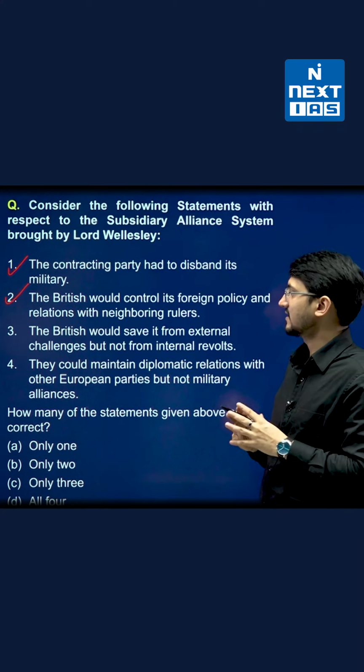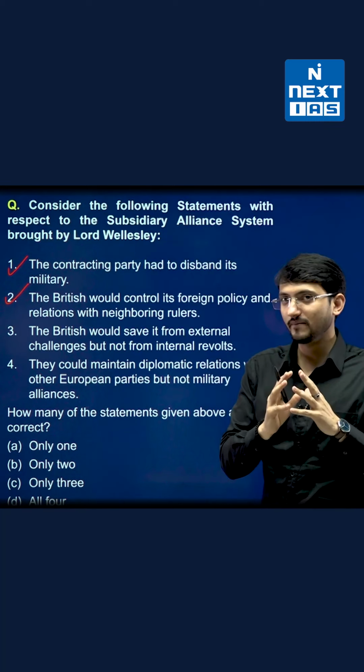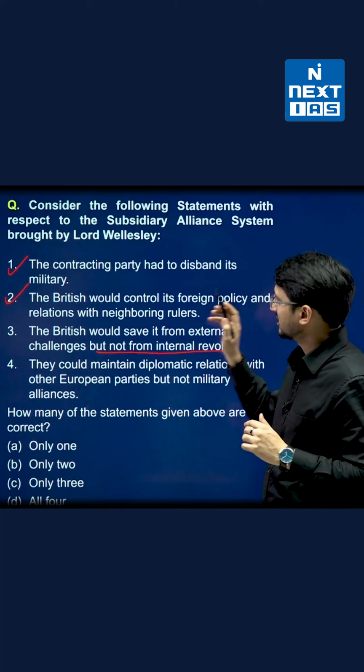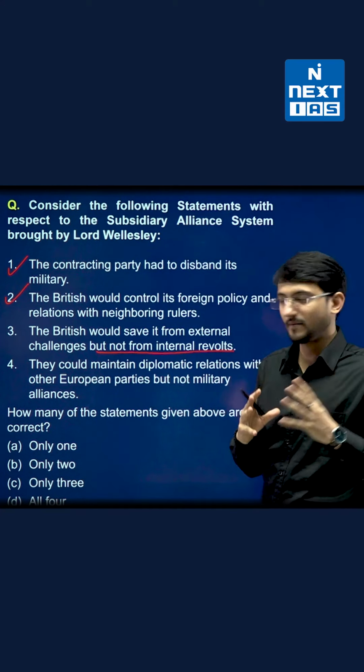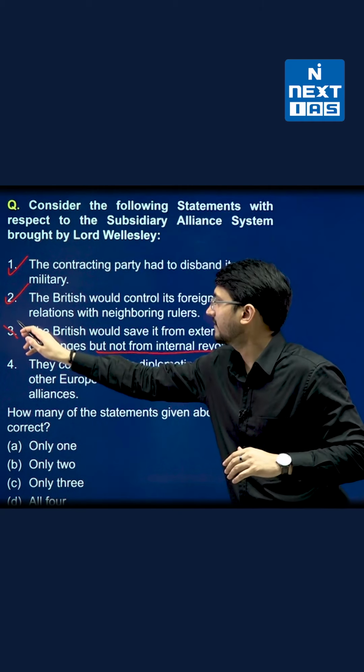The third says the British would save it from external challenges but not from internal challenges. This is incorrect because the British promised that they will supply troops, the residents will be there, and it will protect from all kinds of threats. So third will be incorrect.